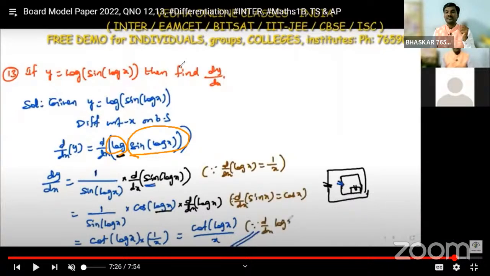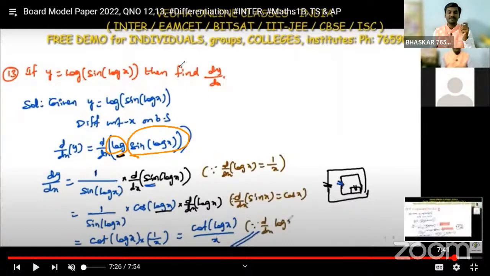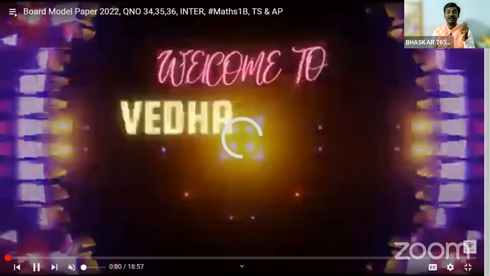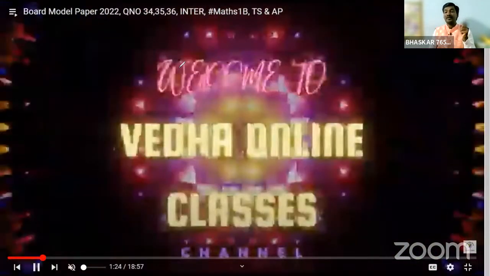So like this, whenever we solve a differentiation problem, formulas are very, very important. Whatever formulas we have in differentiation, all of them are very, very important.